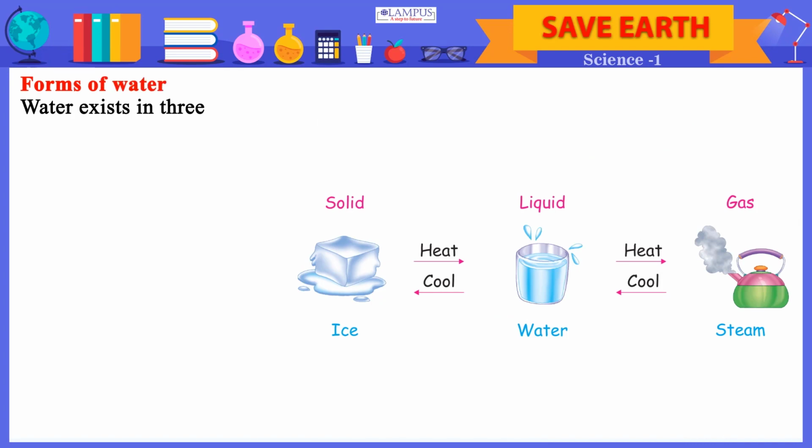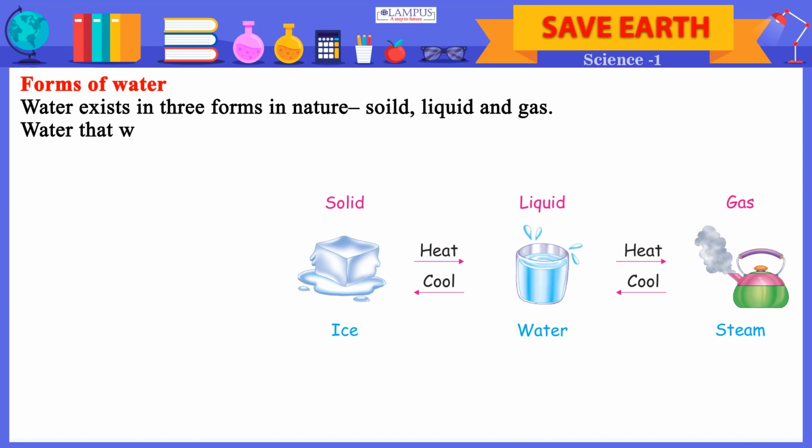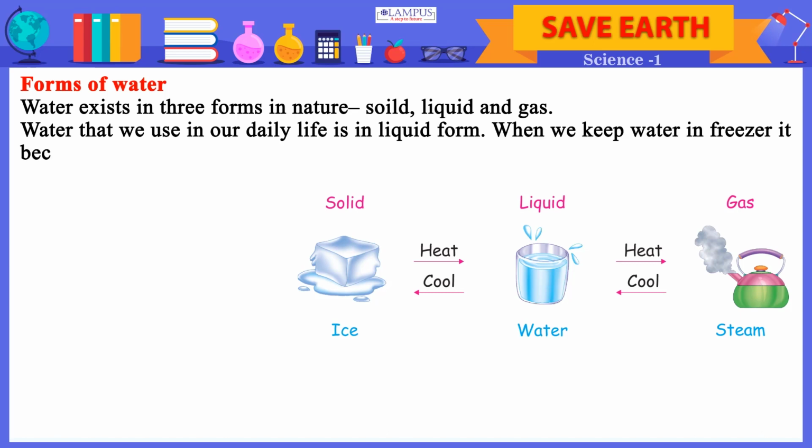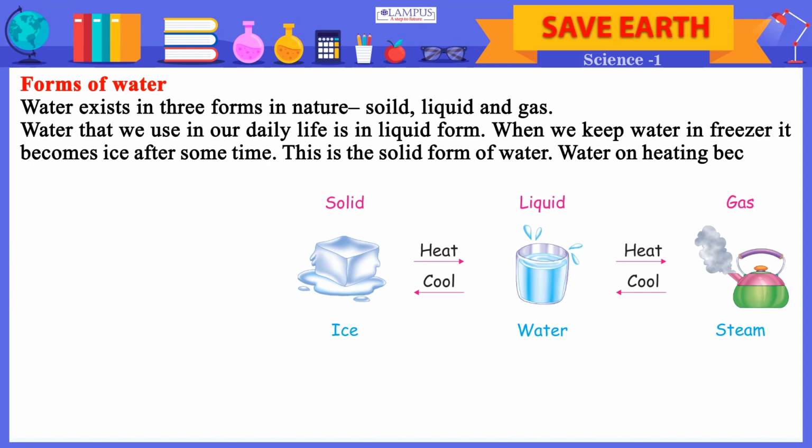Forms of water. Water exists in three forms in nature: solid, liquid and gas. Water that we use in our daily life is in liquid form. When we keep water in freezer, it becomes ice after some time. This is the solid form of water. Water on heating becomes steam. This is gaseous form of water. Solid to liquid to gas. By heating, ice to water to steam. By cooling, steam to water to ice.